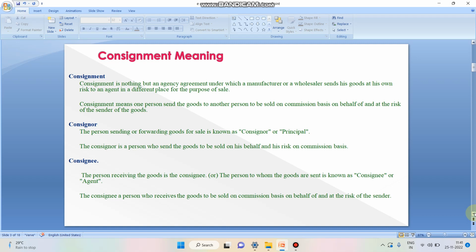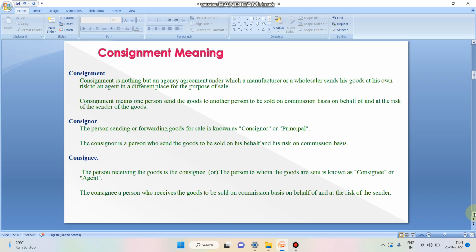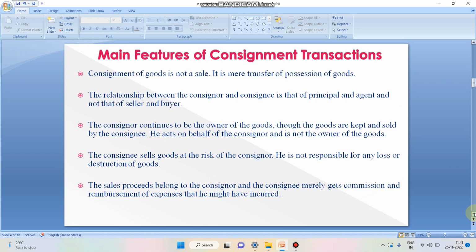A person who receives the goods and sells the goods on behalf of the consignor is known as consignee. Here, the consignee is playing the role of agent. Whatever instructions are given by the consignor, the agent, the consignee, will act accordingly and make the sales proceed.